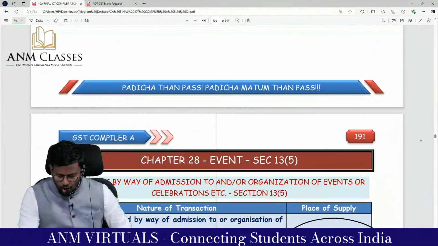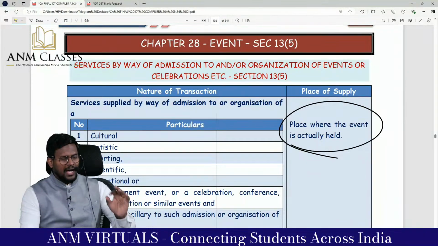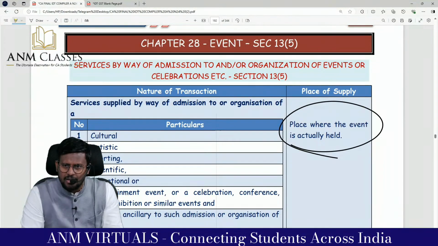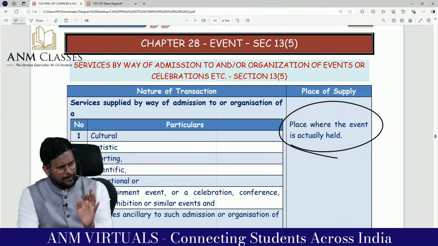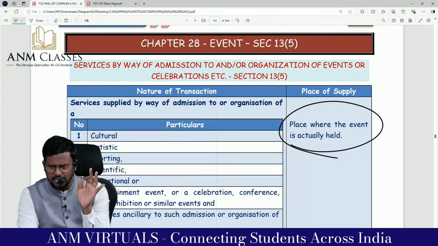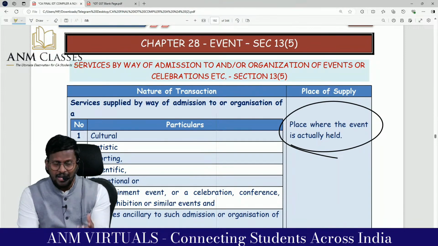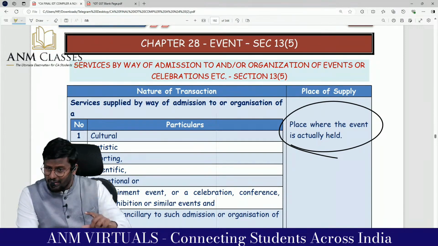So the takeaway of this section is very simple. As per section 13, for direct service relating to immovable property, place of supply is the place where the immovable property is situated or intended to be situated. And under 12.3 we are having an explanation.